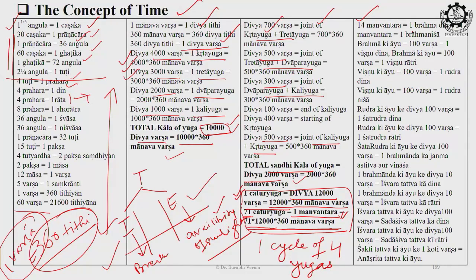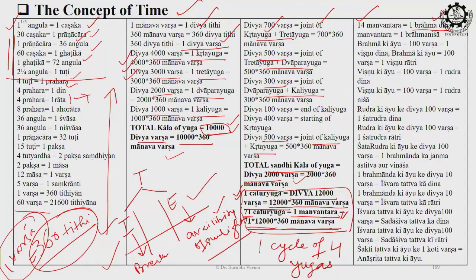After this, you see manvantar. From Manvantar, this starts the concept of the Divas of Brahma. You can say like you are transitioning from the transitional phase. You are crossing the transitional phase. अब आप काल को क्रॉस कर चुके हैं. माया, कला, विद्या, राग, नियति and काल, they are below that, and you are transitioning above Maya. So first is the one day of Brahma. Then 14 Manvantar are one day of Brahma.